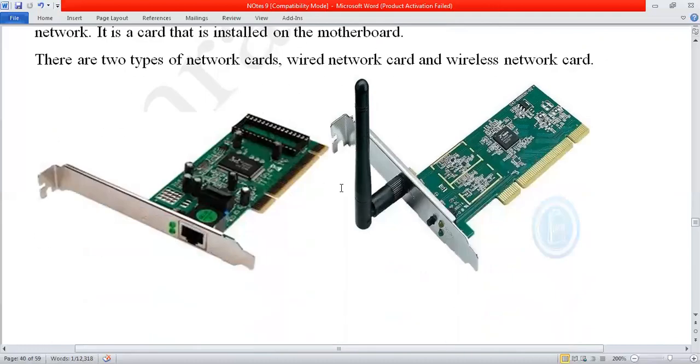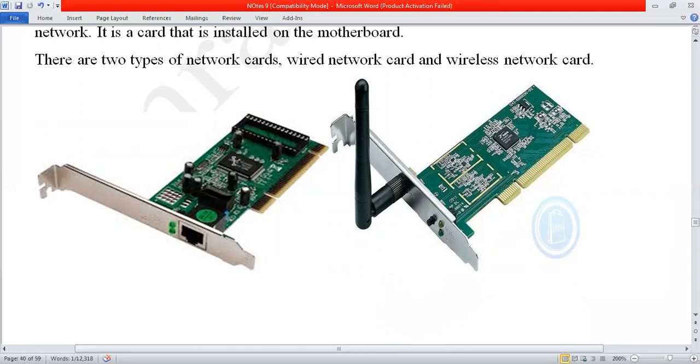In the diagram, watch over here, first check this one. This is the network interface card. Watch over here. Where will I fix this network card? In the main board, and at the back side it will appear. Over here, this is the port for RJ45. In the back side of one computer, it already has this. On the other computer, if I want to make a computer network between two computers, I will use this NIC card to make the computer network.